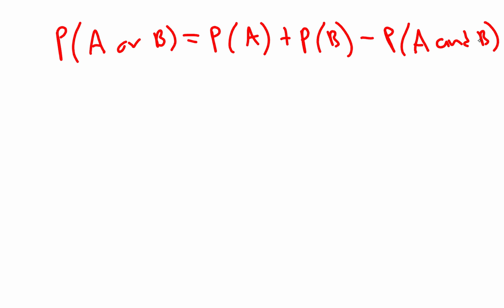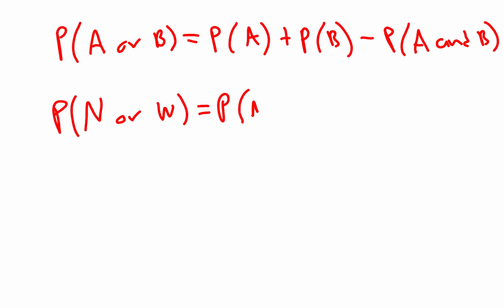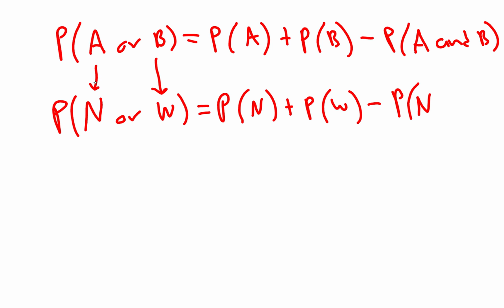So in our case, we wanted the probability that someone said I never take medication, or the person was a woman. So according to this definition above, we would get this result. You'll notice everywhere there's an A, I'm putting an N, which stands for never, a person who never takes their medication. Wherever I see a B, I'm putting a W. So B is W, and I'm just replacing that everywhere.